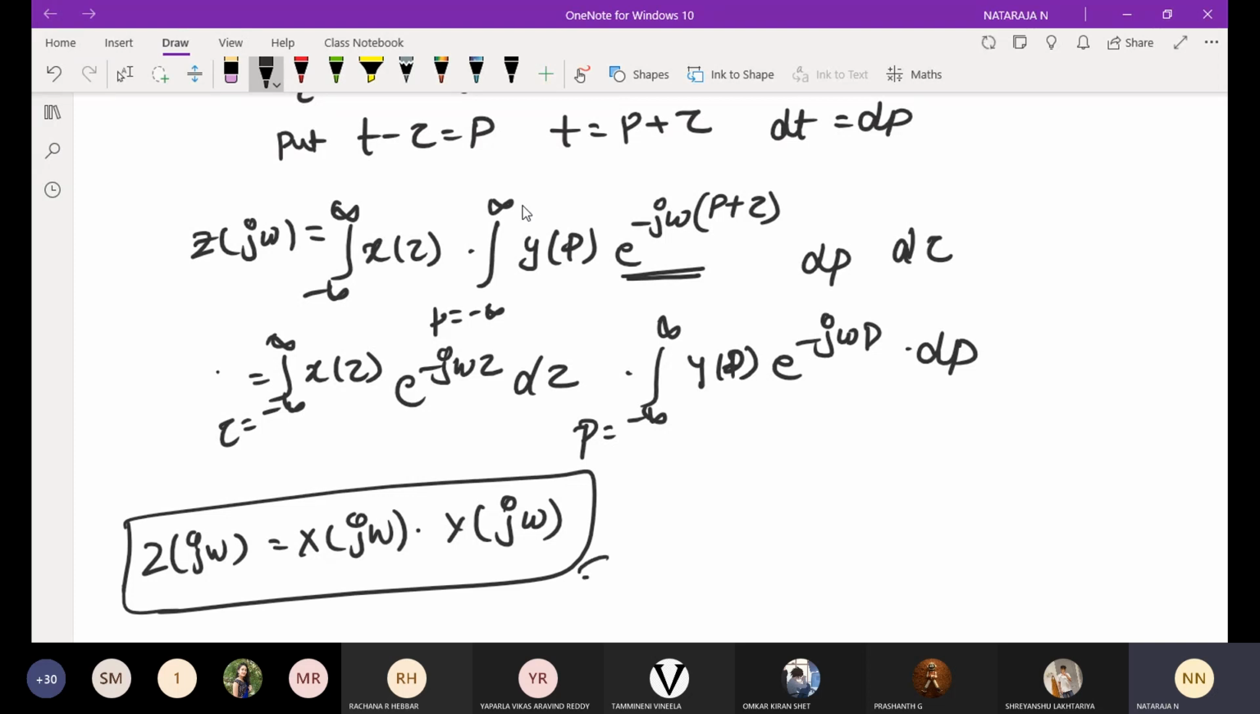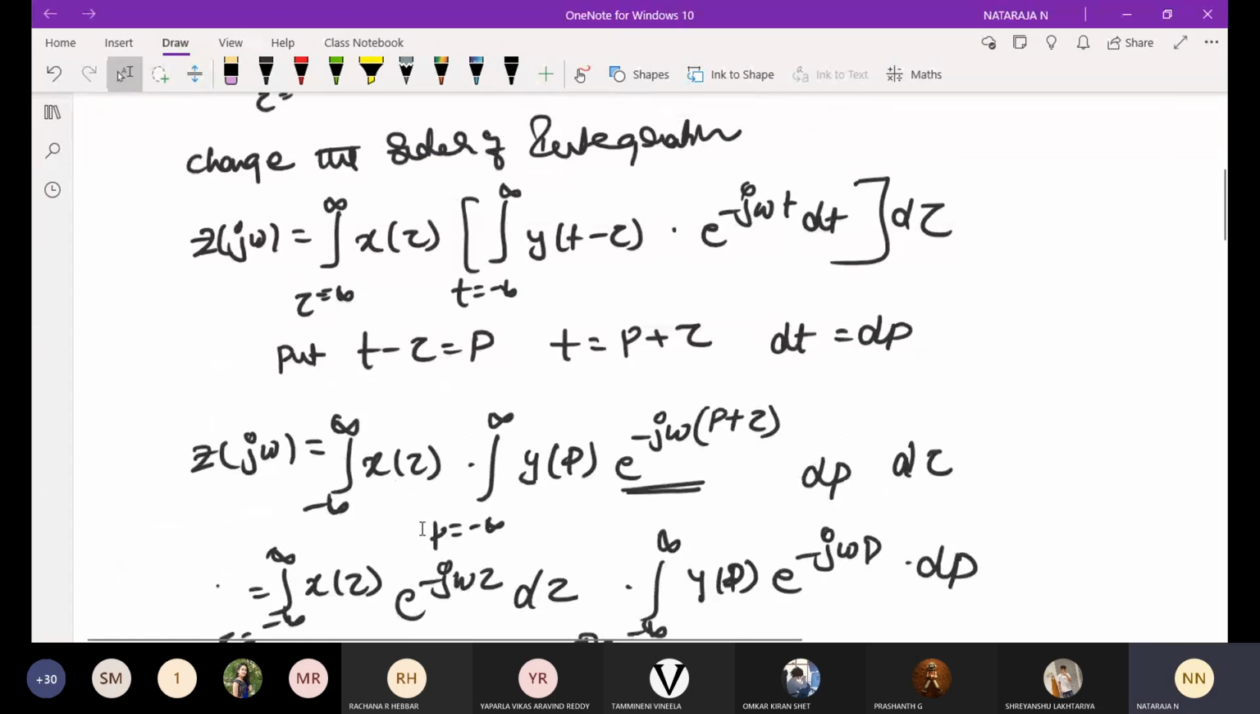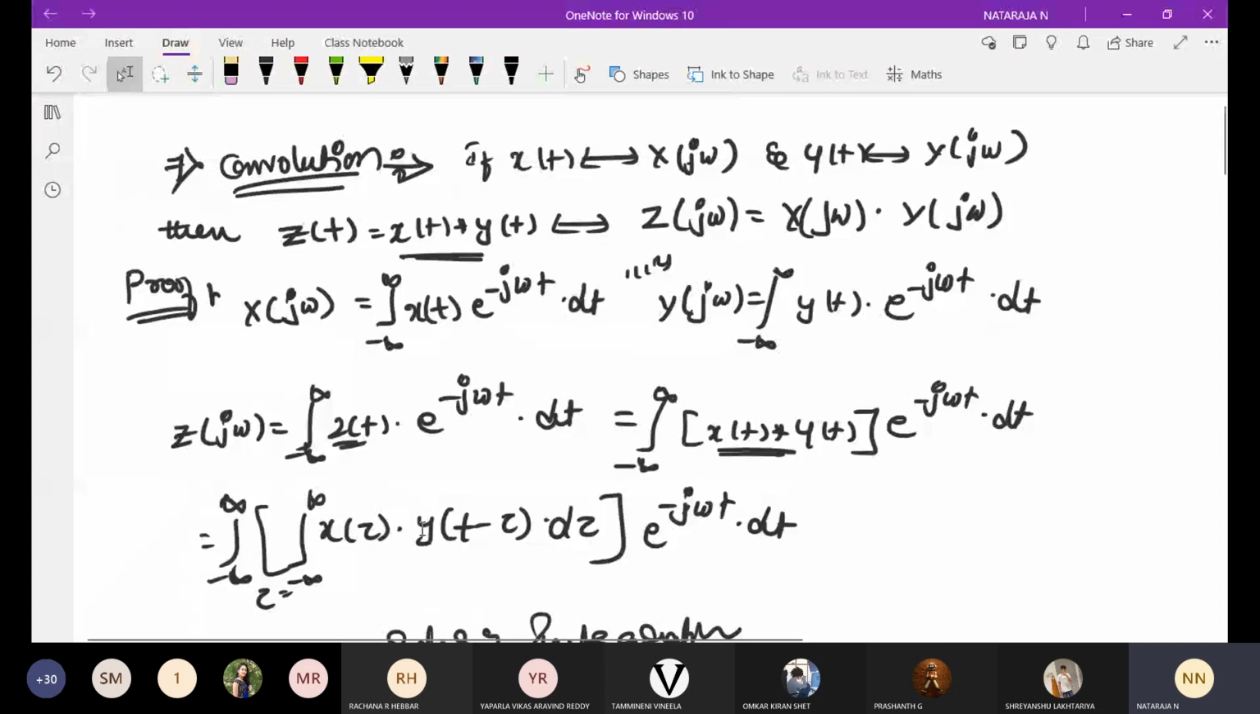Very, very important. So many times they ask in the exam, and even problems they are going to ask. Here, the convolution in time domain is equivalent to multiplication in the frequency domain. That is why we get a frequency domain multiplication product. That is the conclusion. Got everyone? Any doubts? No, sir. Please make a note of this. Very, very important.